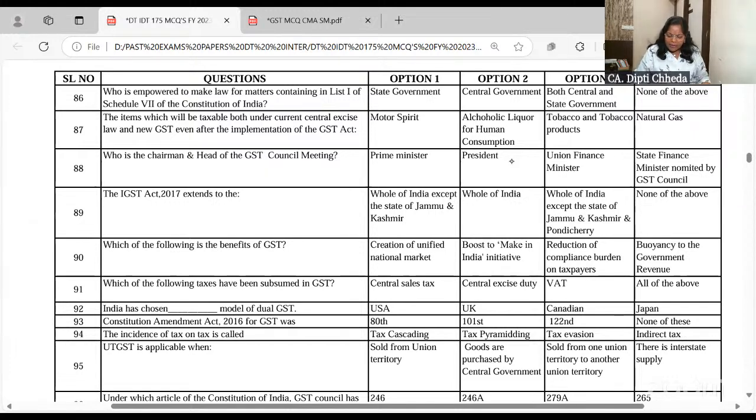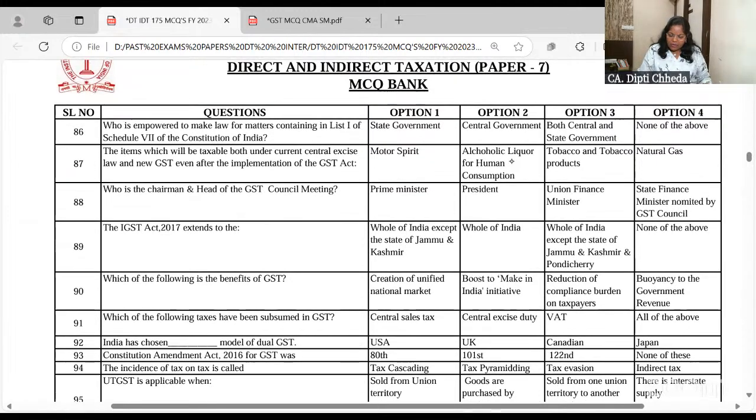Who is empowered to make the laws for matters contained in the list 1? Central government. If it is list 1, definitely it is central government. Yeah. GST ke questions are really, really good. So make sure you check them all. Items which will be taxable both in the excise also and now GST also. Motor spirit, no. Alcoholic liquor, no. Natural. ये तो तीन outside GST purview है. Tobacco and tobacco products. Excise duty is also levied and GST is also levied.